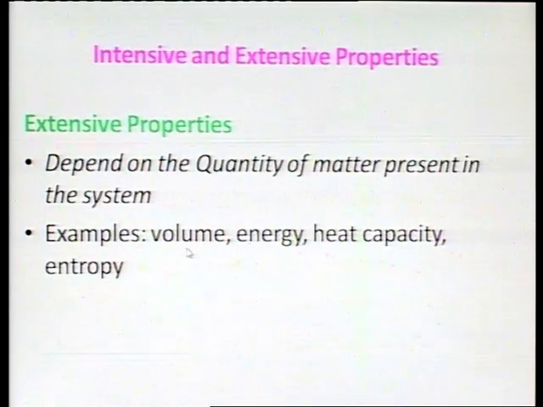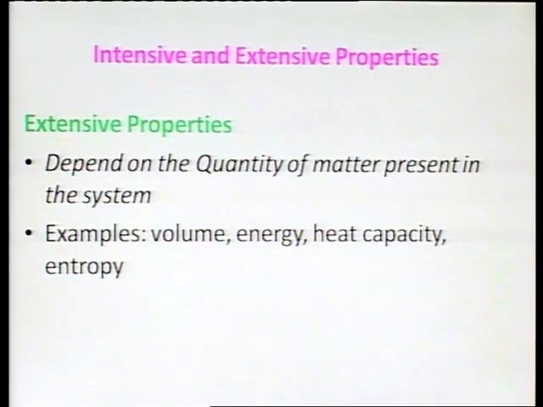For example, volume, energy, heat capacity and entropy are all examples of extensive properties. Volume, energy or heat capacity will all depend upon the quantity of material that we are taking in the system.